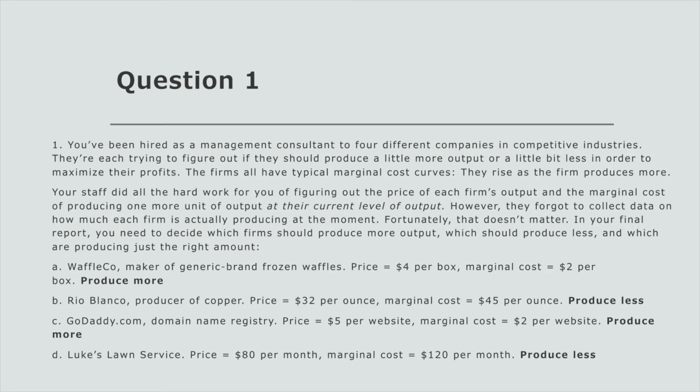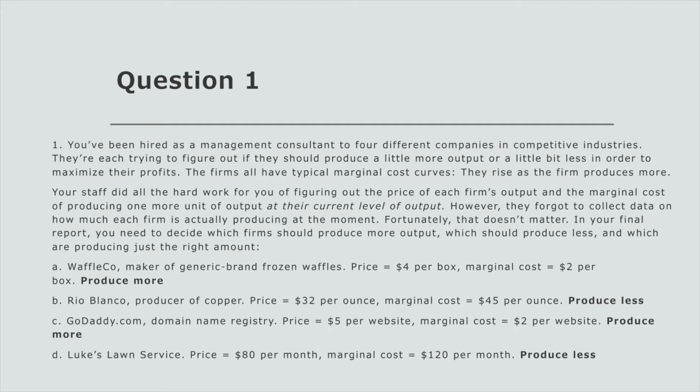Waffle Co., maker of generic brand frozen waffles. The price is $4 per box and the marginal cost is $2 per box. Since the marginal cost is less than the price, you want to produce more. Rio Blanco's price is $32 per ounce, while the marginal cost is $45 per ounce. They should produce less. GoDaddy.com, the price is $5 per website, while the marginal cost is $2 per website.